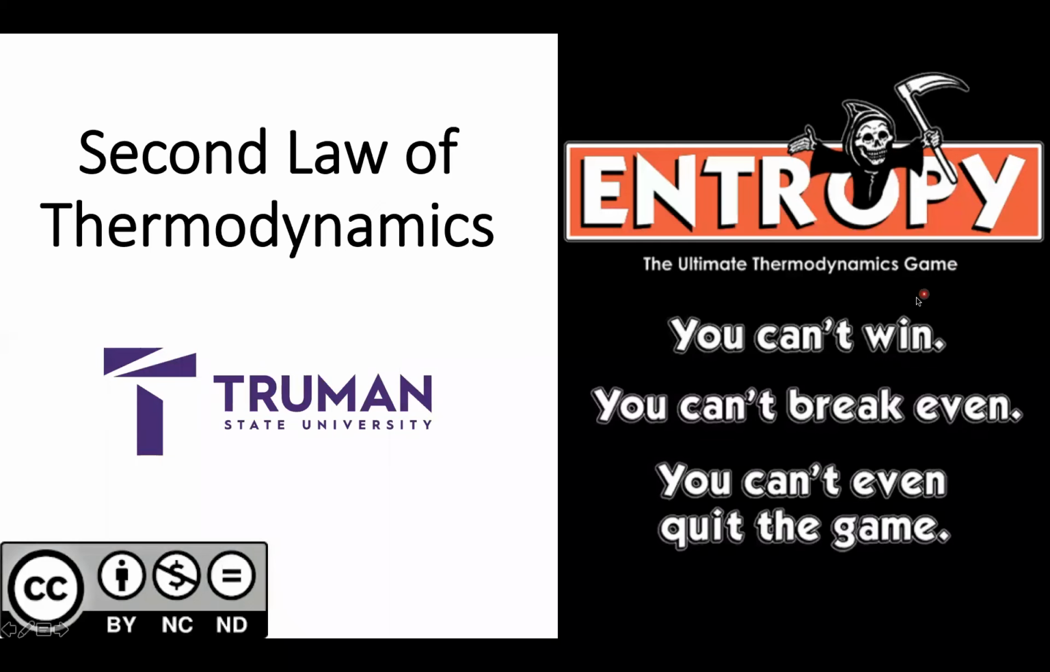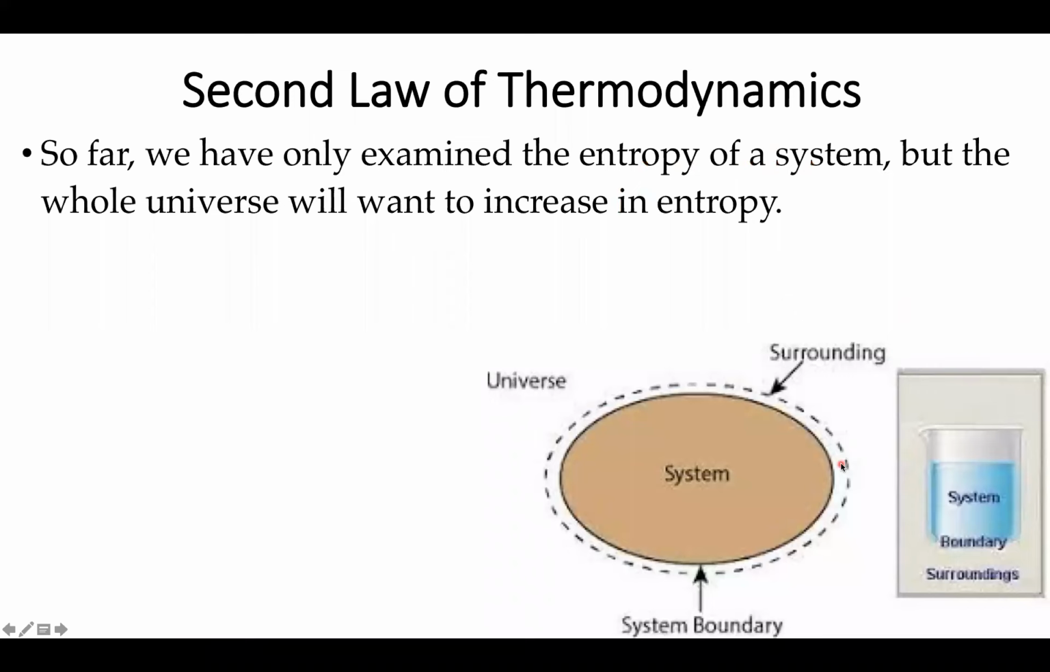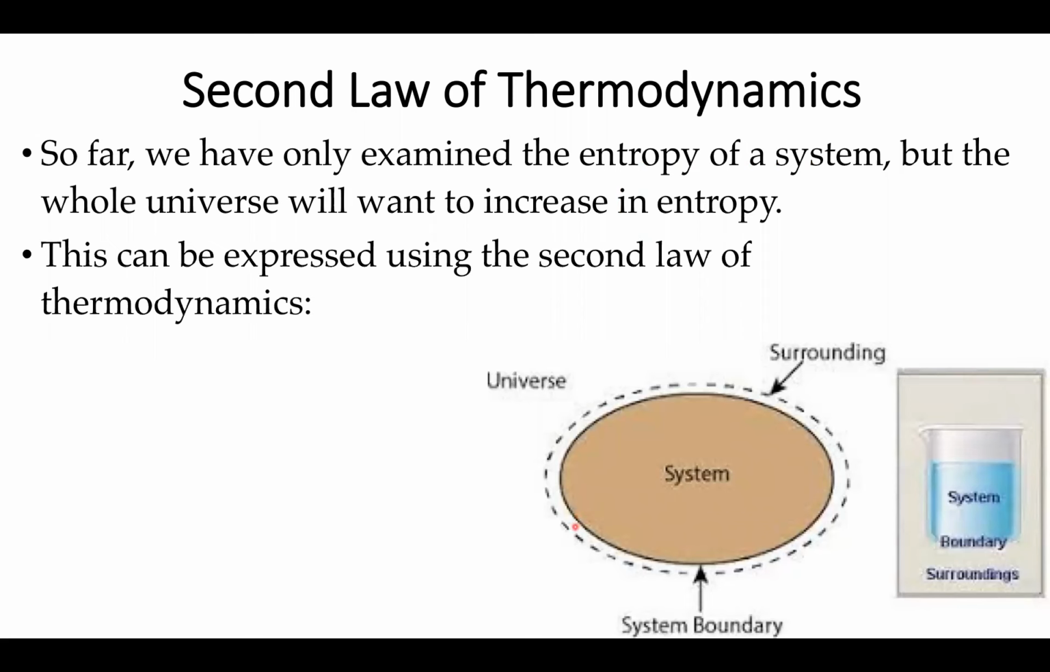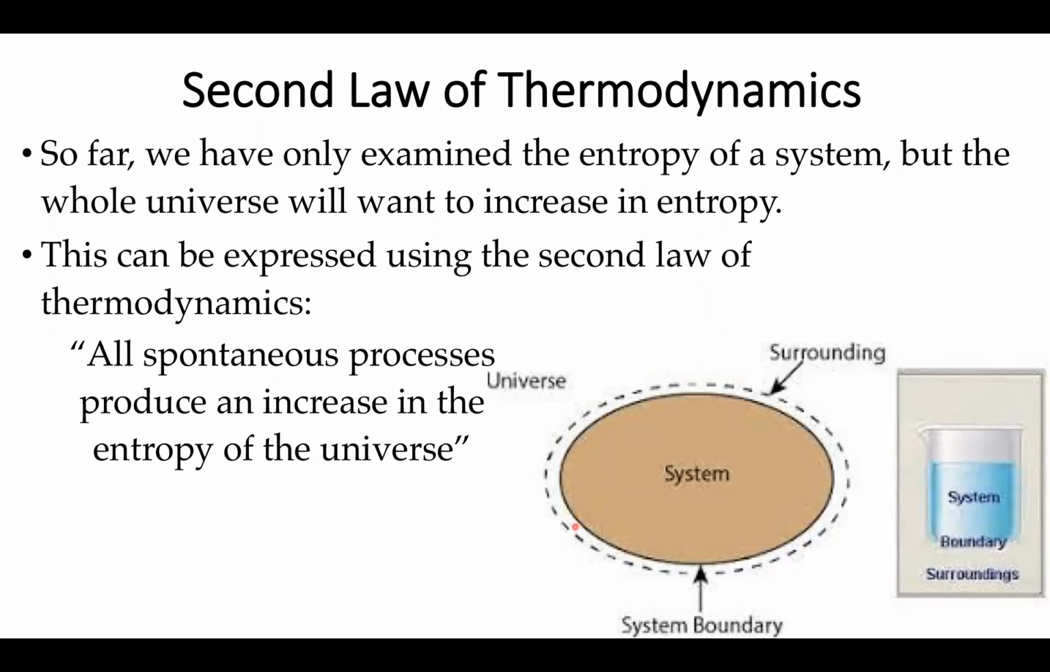Now, one of the big things here is that so far we've only been focusing on what happens inside a system. And we've seen plenty of reactions where the system can become more or less disordered. But it turns out the universe doesn't care about the system, it cares about the universe, so everything. So we can express this idea that spontaneity will only depend on what's happening in the entire universe using what's called the second law of thermodynamics, which essentially says that a reaction only occurs if the entropy of the universe increases.